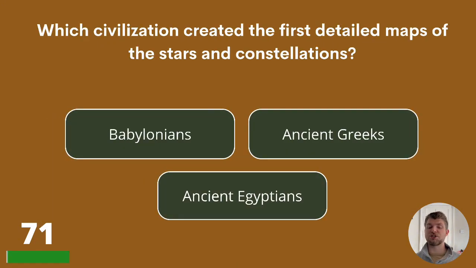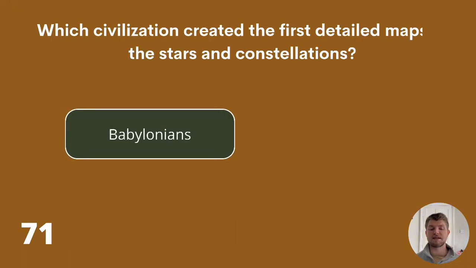71. Which civilization created the first detailed maps of the stars and constellations? Was that the Babylonians, the ancient Greeks, or the ancient Egyptians? The answer is Babylonians.